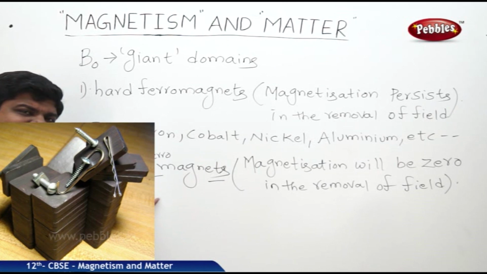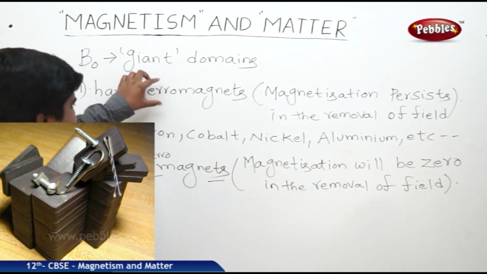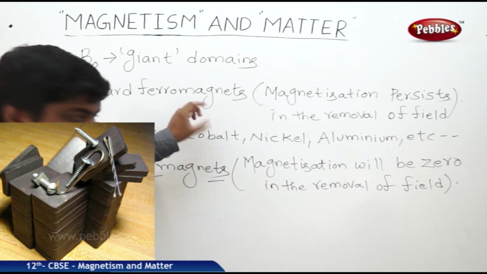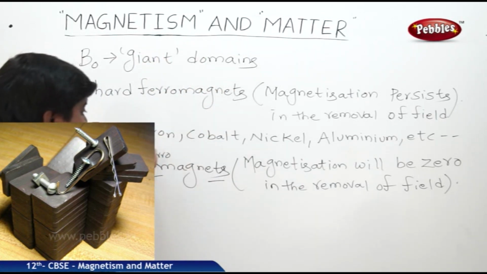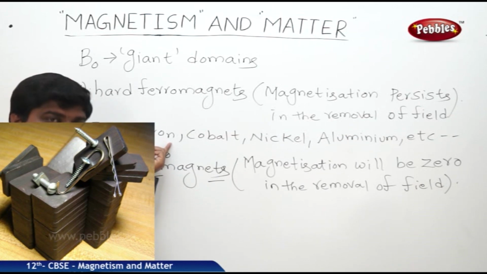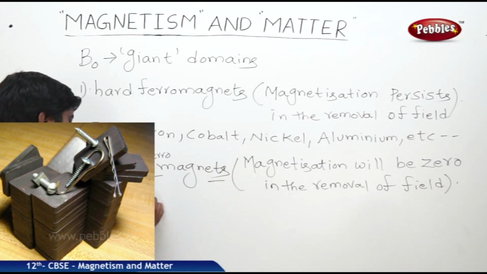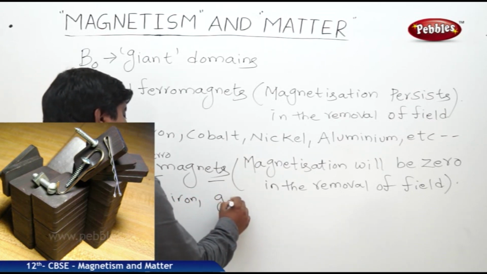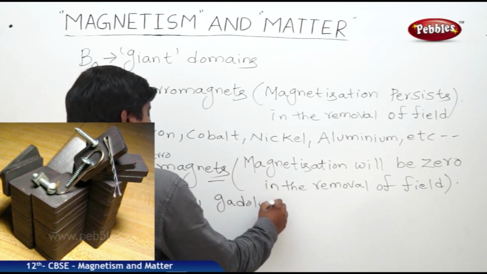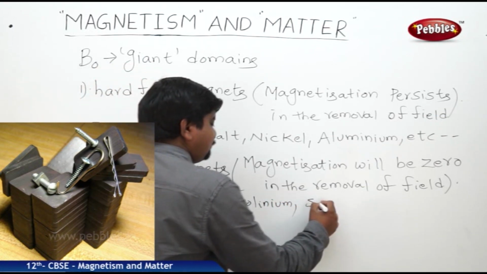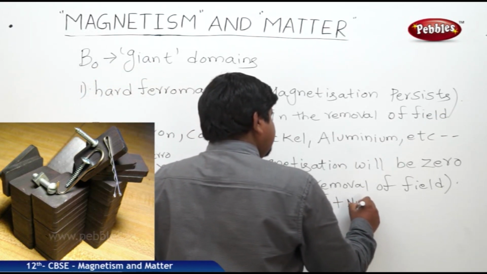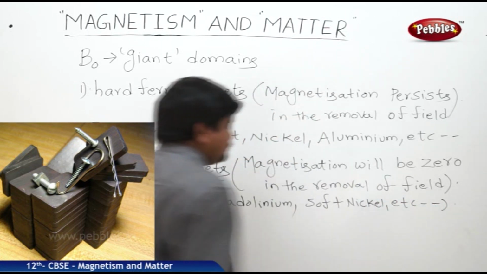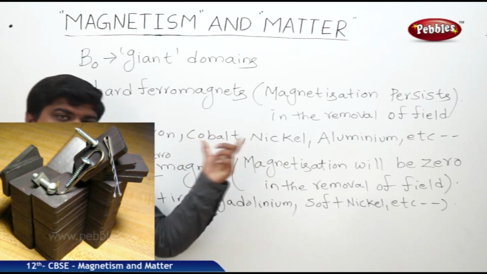So what are the examples of soft ferromagnets? The magnetic materials stated among the hard magnets, we can prepare those as soft also. Soft iron core, which is useful in the transformer. So soft iron, gadolinium, soft nickel, etc. These are all examples of soft ferromagnets.